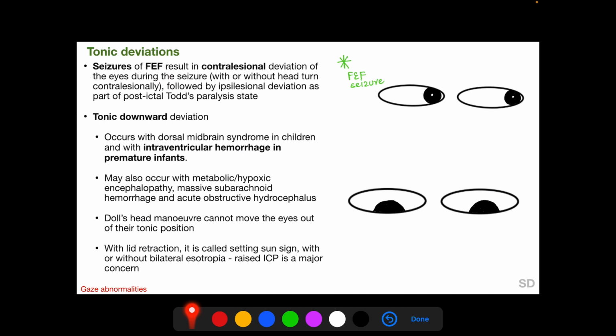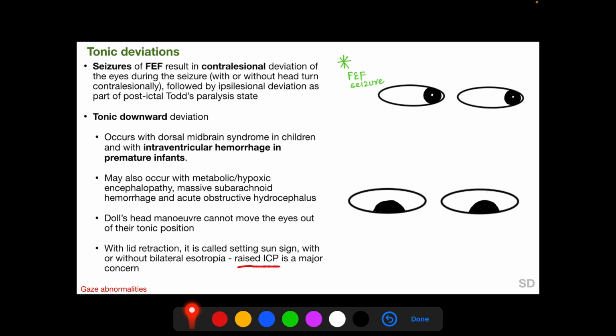Tonic downward deviation occurs with dorsal midbrain syndrome in children and with intraventricular hemorrhage in premature infants. It may also occur with metabolic hypoxic encephalopathy, massive subarachnoid hemorrhage, and acute obstructive hydrocephalus. In tonic downward deviation, the doll's head maneuver cannot move the eyes out of their tonic position, and if there is lid retraction along with tonic downward deviation, it is called the setting sun sign. And if it occurs with or without bilateral esotropia, raised ICP is a major concern. So in tonic downward deviation, the eyes are deviated downwards and the lids may be elevated.